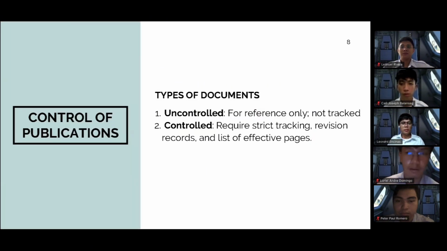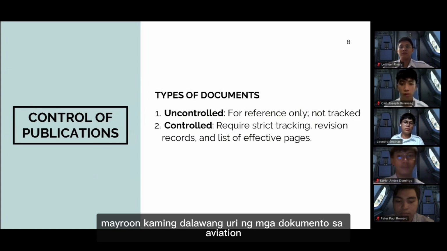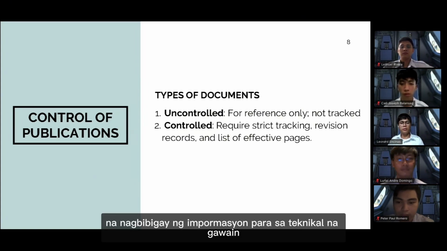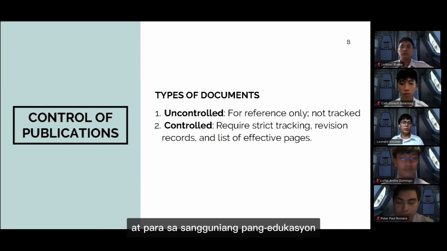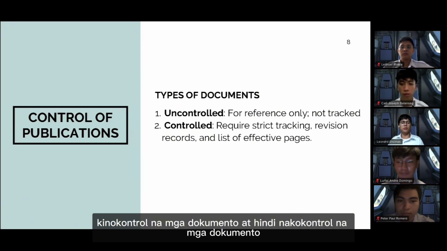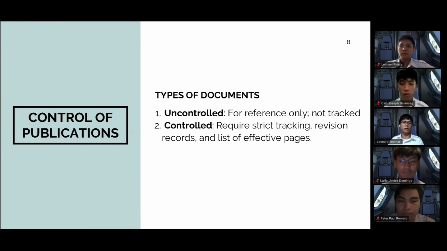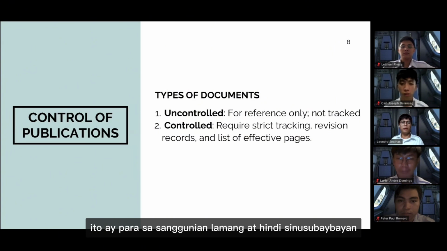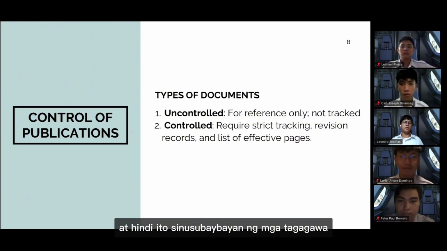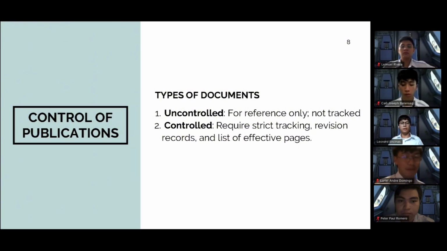Types of documents. We have two types of documents in aviation technical publications that provide information for technical work and for educational reference. These are controlled documents and uncontrolled documents. So number one, uncontrolled. This is for reference only and not tracked. Uncontrolled documents are for reference only and are not tracked by the manufacturers.